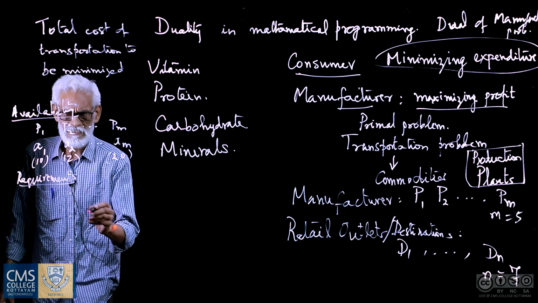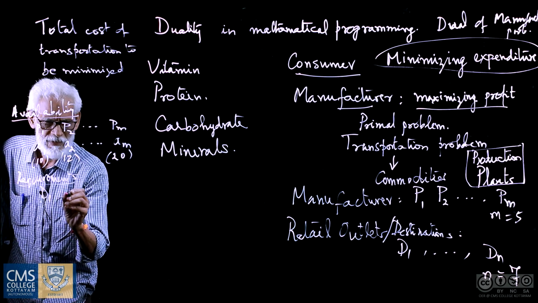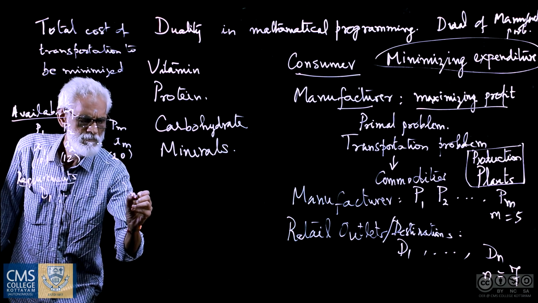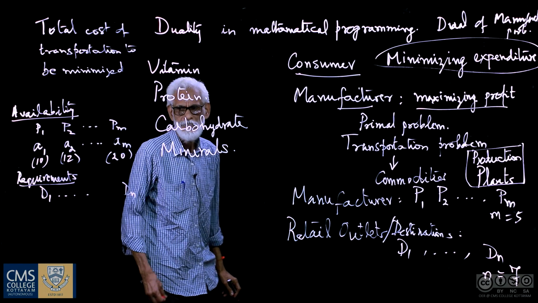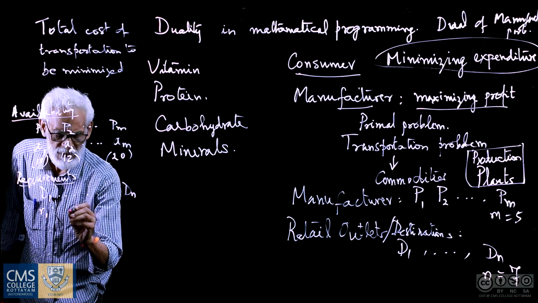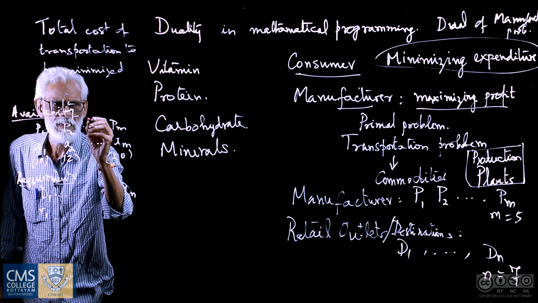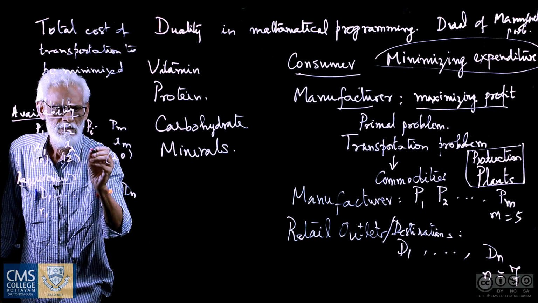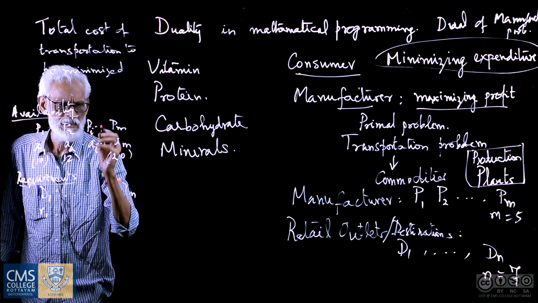So the destinations are D1, so on, Dn, and the requirements we denote respectively by R1, R2. So I have a P sub i here with the availability A sub i.